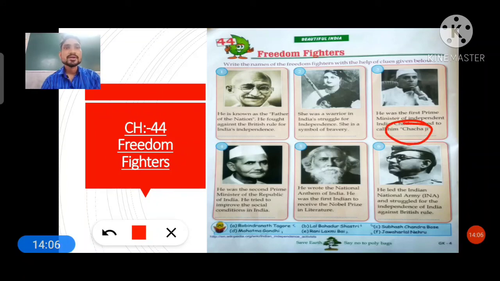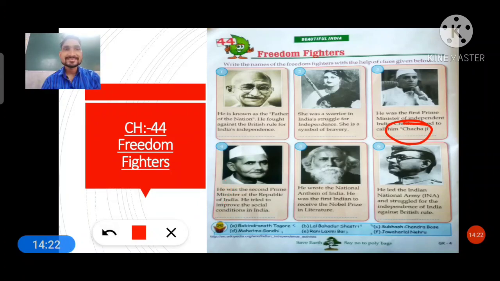Now question number 4, he was the second prime minister of the Republic of India. He tried to improve the social condition in India. Okay, यहाँ social condition जो हमारे भारत में चल रही थी उसको रिमूव करने वाले जो पर्सन थे उनका नाम है लाल बहादुर शास्त्री. Okay, remember this thing.